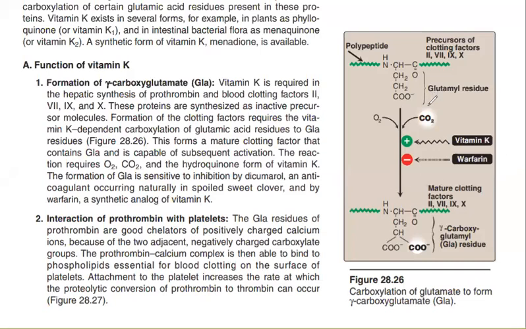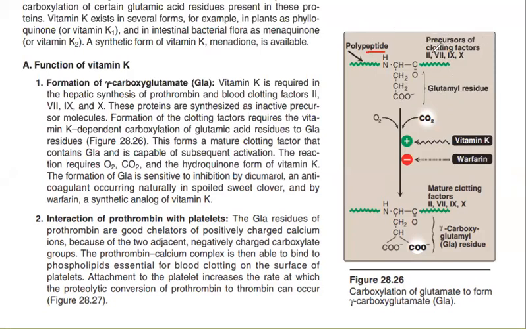What is going on in this picture is a polypeptide chain. Peptide is made of amino acids, so when many amino acids combine together, they form a big chain, which is called a peptide. A polypeptide means there are multiple peptides together. So this is a polypeptide chain.